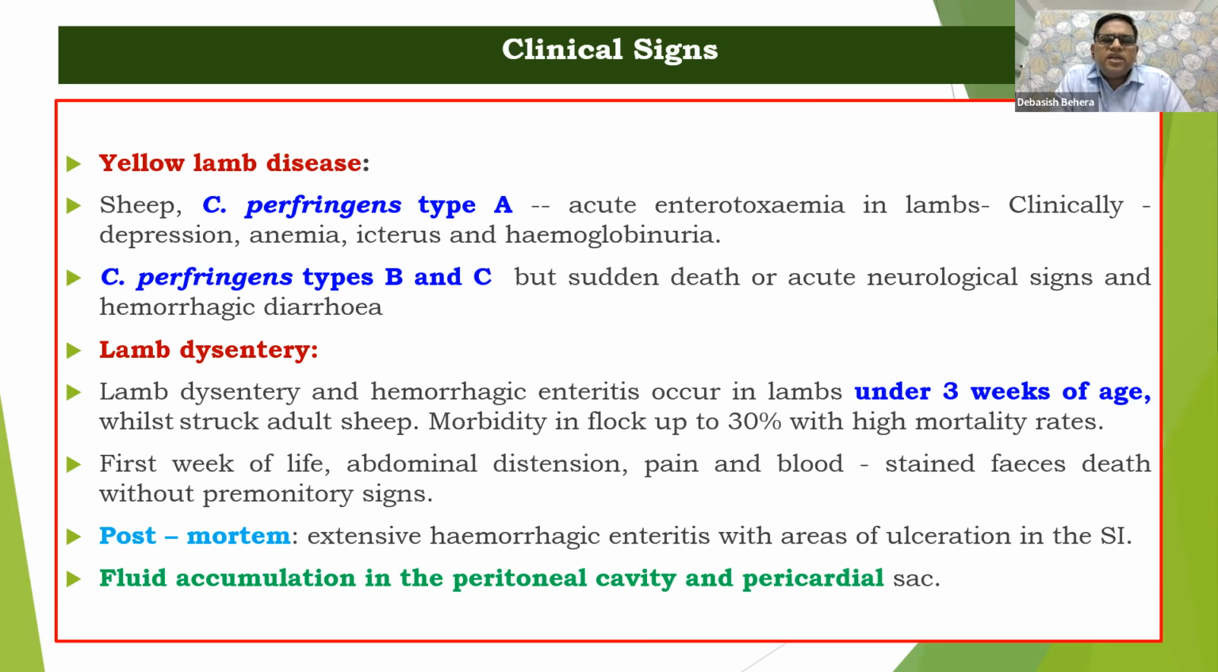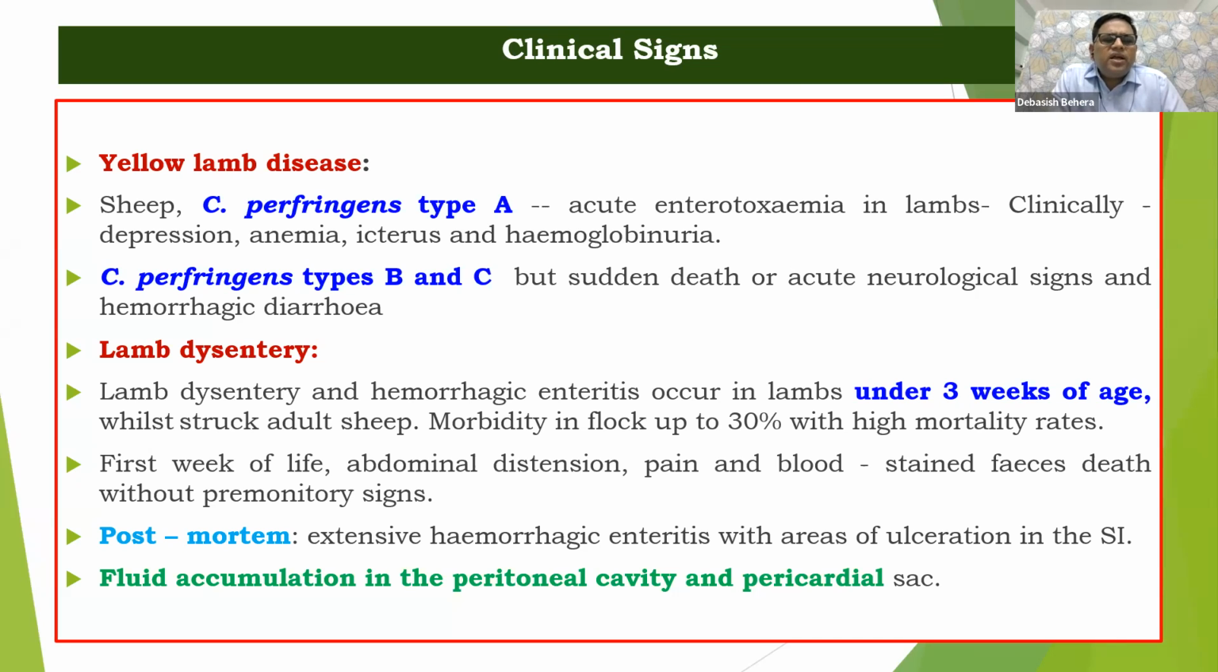Lamb dysentery and hemorrhagic enteritis occur in lambs mostly under 3 weeks of age, 3 to 10 weeks of age. Then struck we mostly get in adult sheep. Morbidity in the flock is up to 30%, but mortality is so high. In the first week of life, during the disease process, what we get is abdominal distension, pain, and blood-stained fluid, or death without premonitory signs.